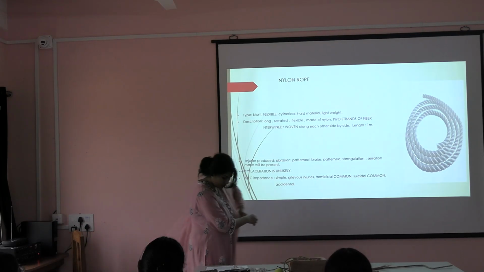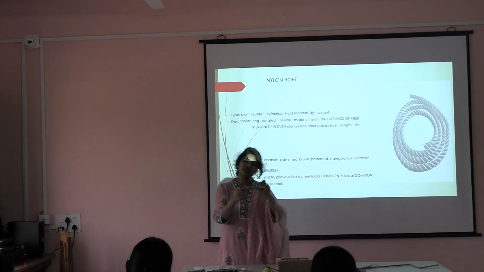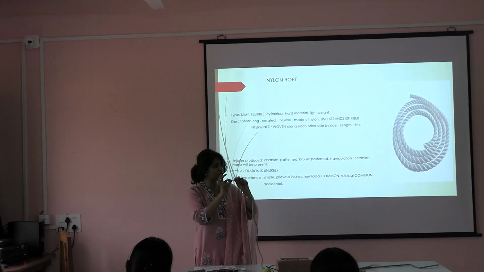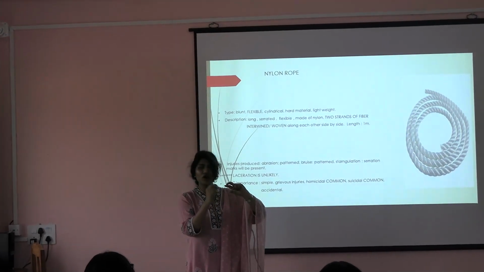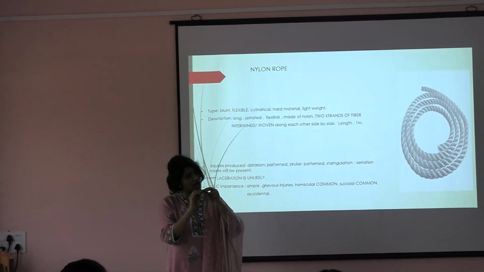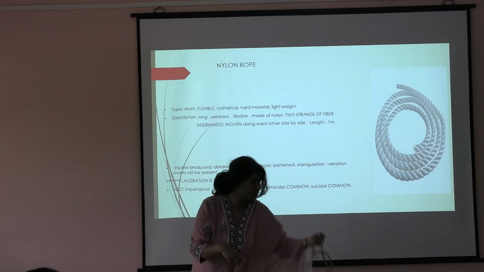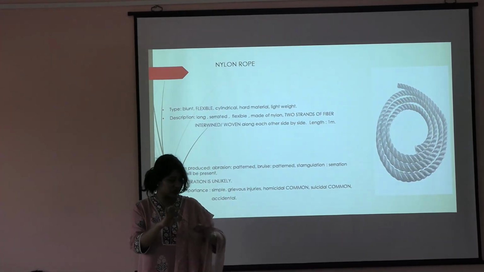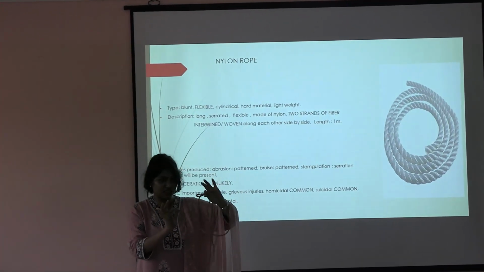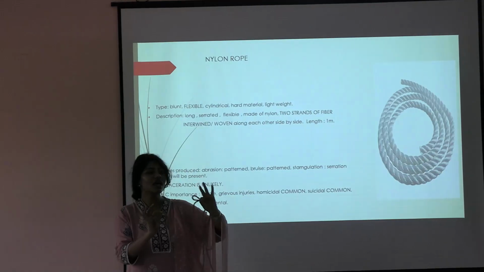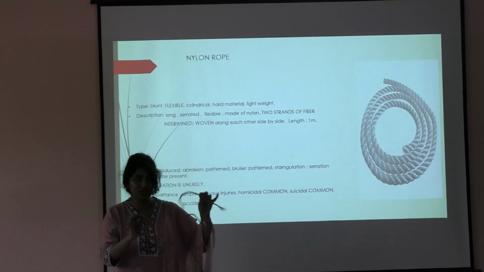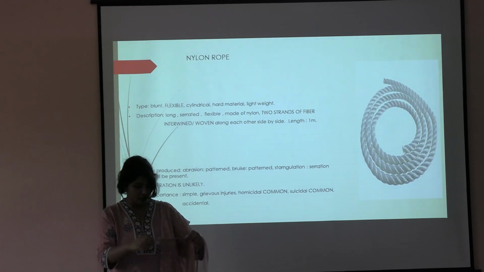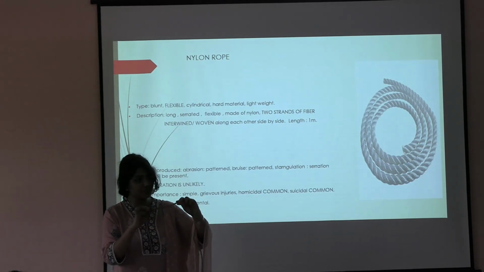Now, you can describe it. This is one end. If a proper rope is given to you, it will be cylindrical or round in shape. See, this tip is pointed. Suppose only this one is given as a ligation material. If you are asked to describe the ligation material, then one end will be cylindrical, and the other end is pointed.